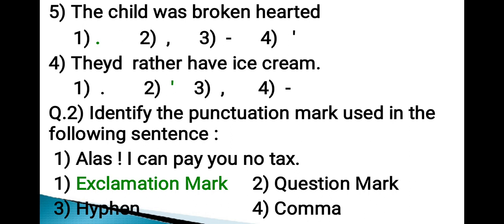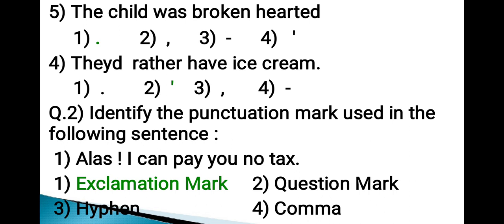Next sentence. They would rather have ice cream. Options are full stop, apostrophe, comma, hyphen. Out of these 4 options, option number 2, that is apostrophe, is the correct punctuation mark that is missing in the sentence. Hence, the correct answer is option number 2. Question number 2.